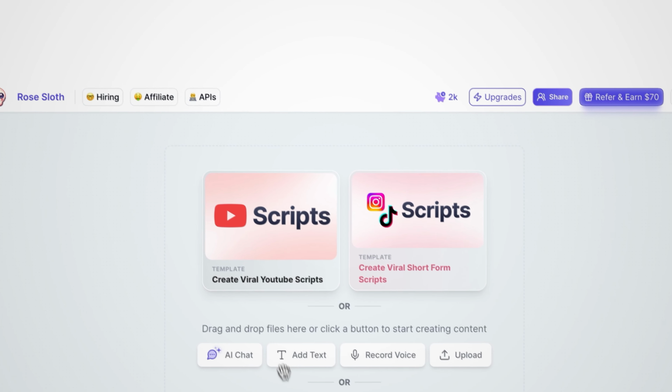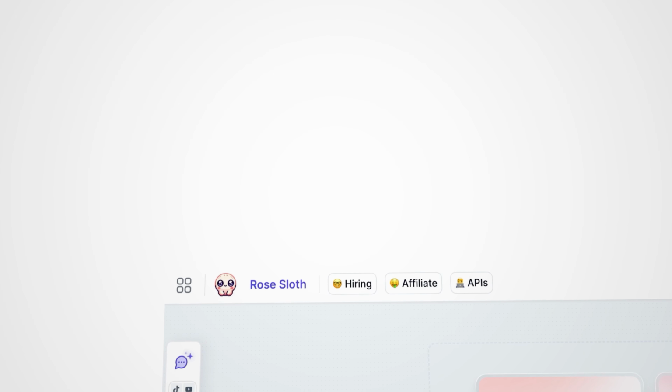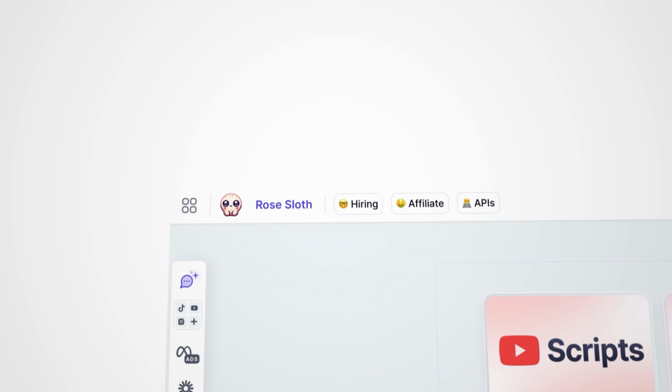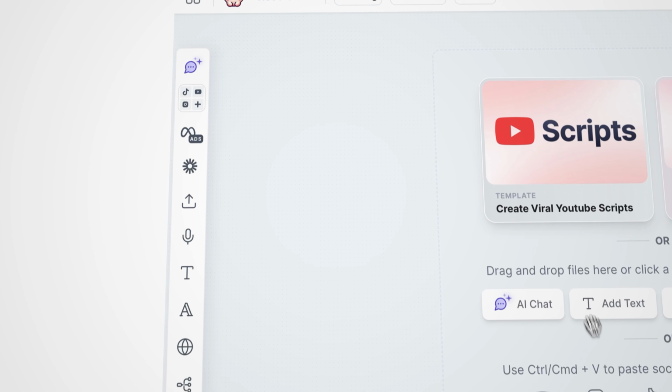By now, it should be clear why Poppy AI exists and who it's built for. If you publish consistently and care about structure, tone, and speed, Poppy helps you stop wrestling with prompts and start working inside a system that actually reflects how you think and write.